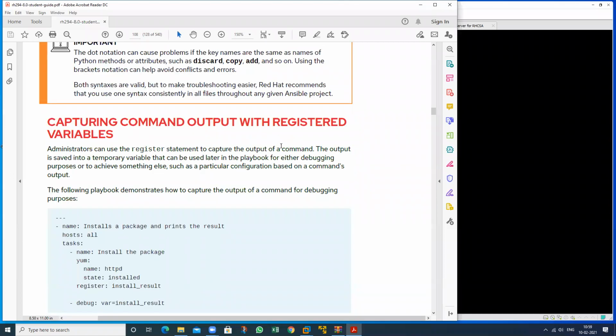So here I will discuss the playbook variable, inventory variable, and command line variable, and also the array and the register variable. These all are regarding the variables that I will show one by one practically.